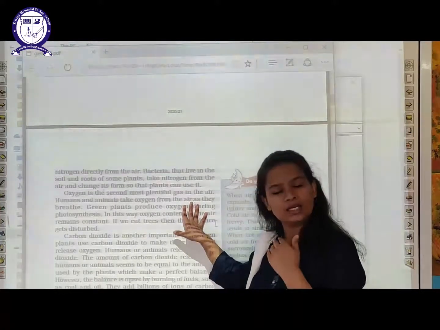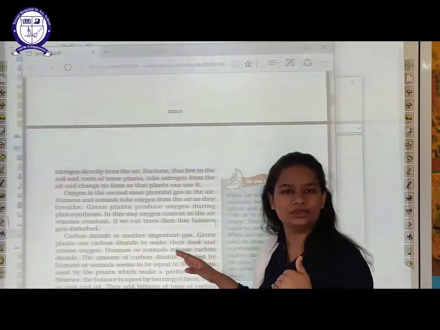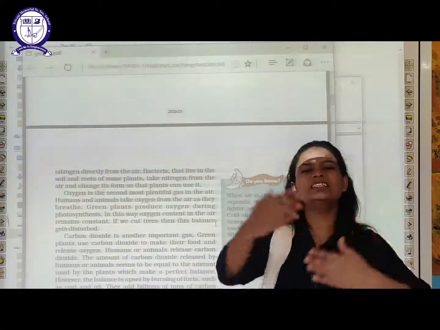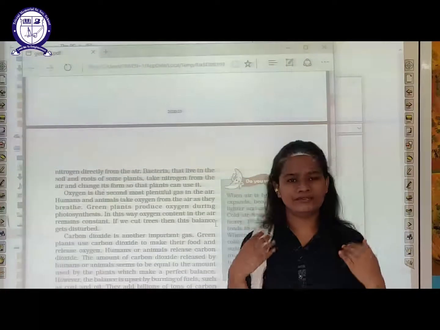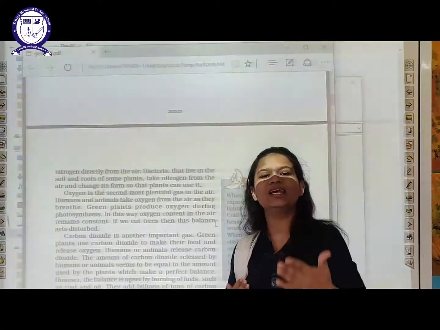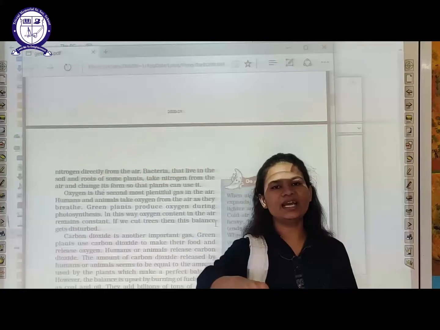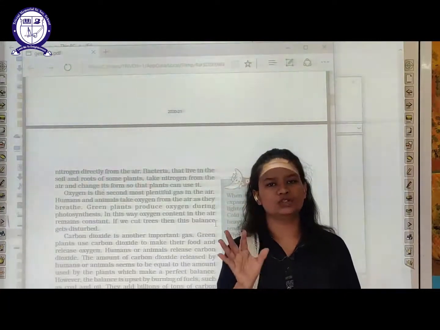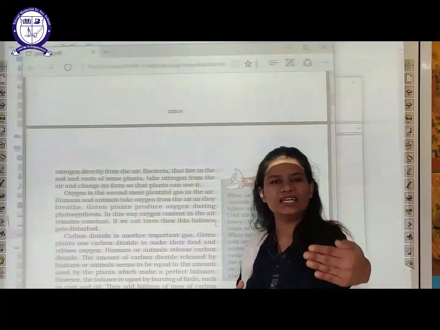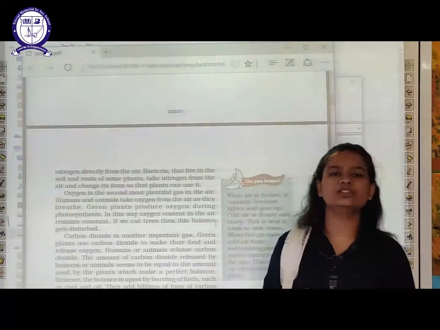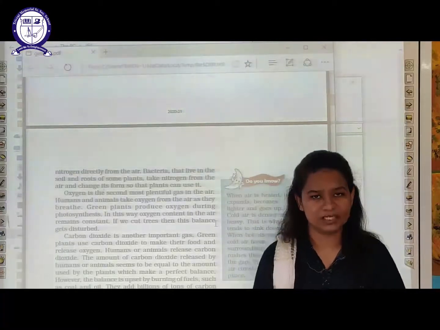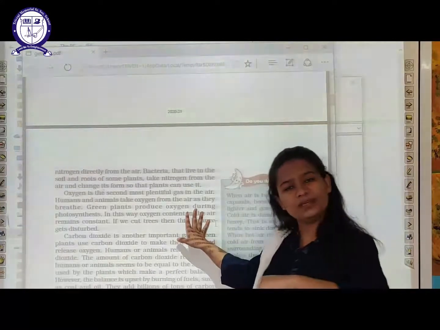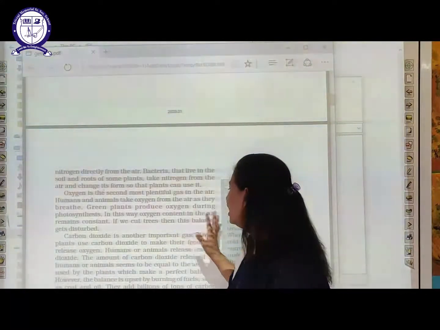Plants use carbon dioxide to make their food, in the process of photosynthesis. See students, this is a give and take process. How? We human beings release carbon dioxide. This carbon dioxide is used by plants to make their food in photosynthesis, and on the other hand plants release oxygen. That oxygen is used by human beings for their survival. So both plants and human beings are interdependent on each other.